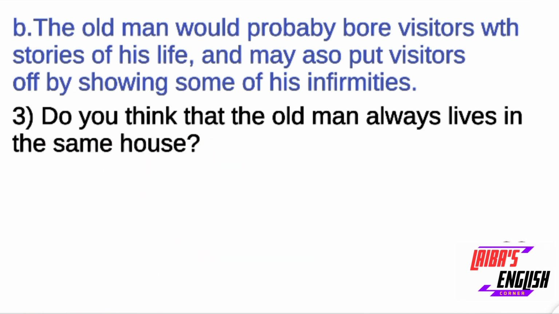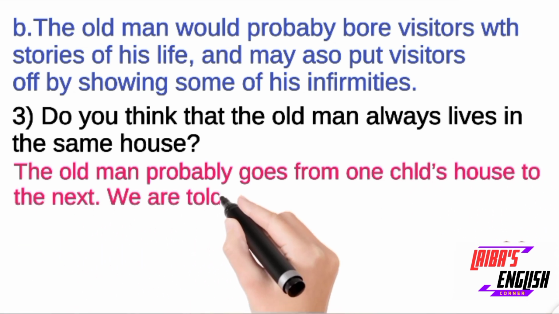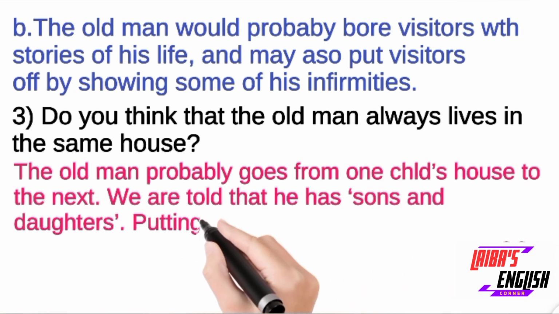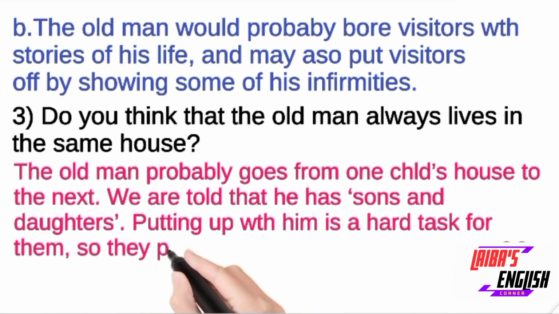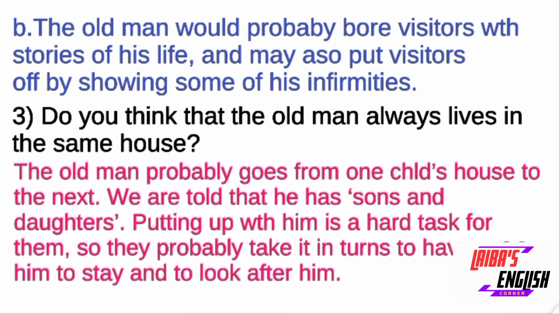Question number three is, do you think that the old man always lives in the same house? Now, I don't think so. Why? Because there was one line mentioned over there that he was living with his sons and daughters. So the answer is, the old man probably goes from one child's house to the next. We are told that his sons and daughters putting up with him is a hard task for them, so they probably take it in turn. He was not living in the same house, he was moving from one son or daughter to the next, and still they were treating him badly. That's the poor and harsh reality of Pakistani society.